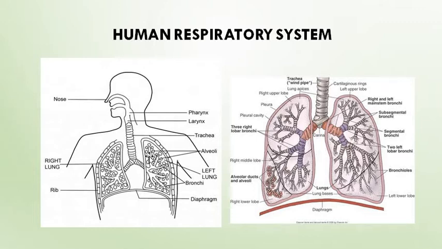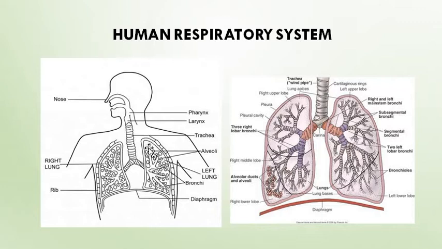The oxygen from the alveolar air sac during inhalation is exchanged with the carbon dioxide present in the RBC, and the RBC is the exchange medium there.